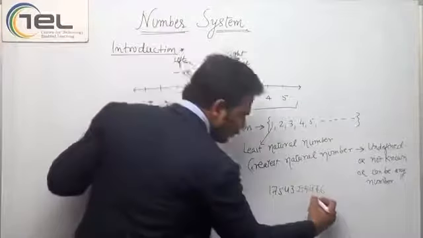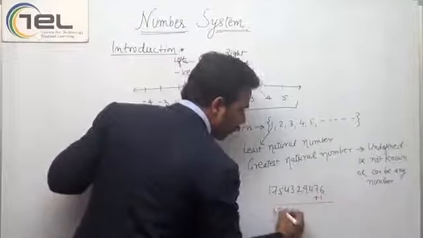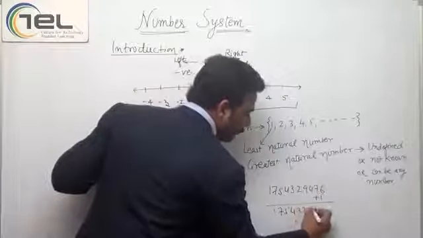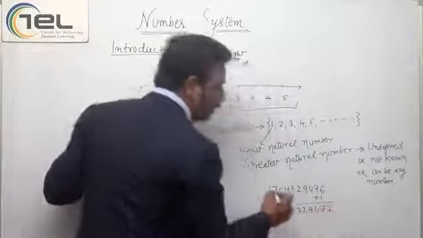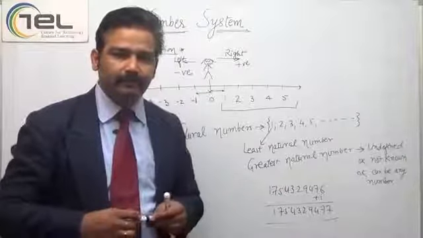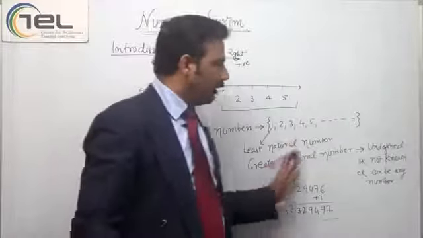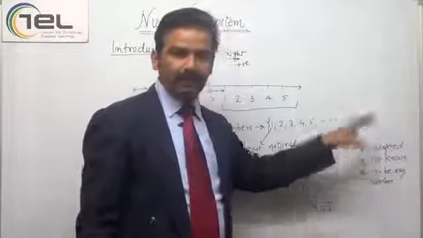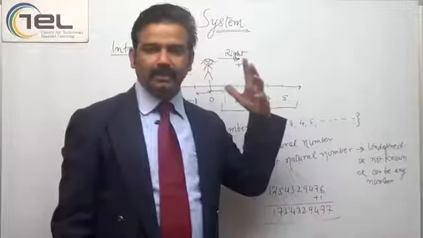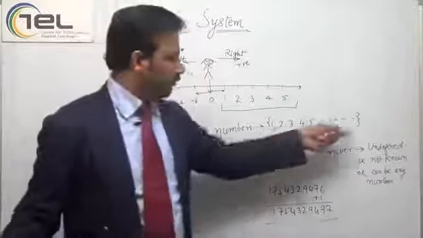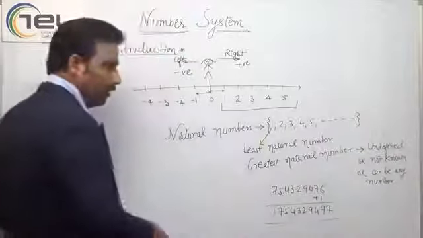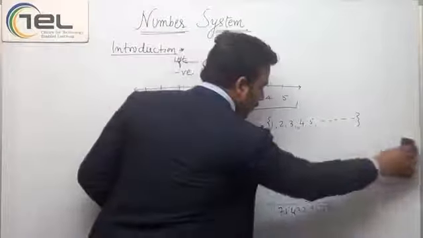You add 1 to this, and your number becomes greater than mine. So we don't have any number which is the largest or greatest natural number. It is not defined, not finite.